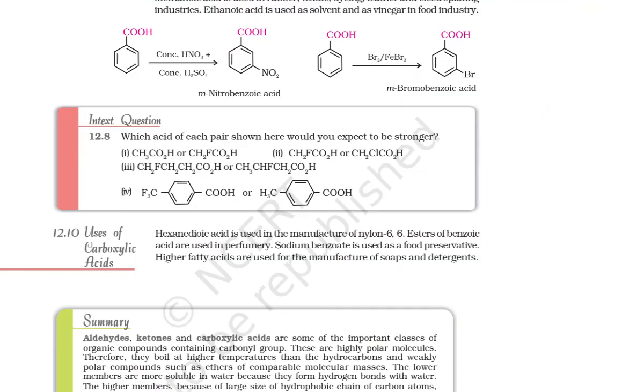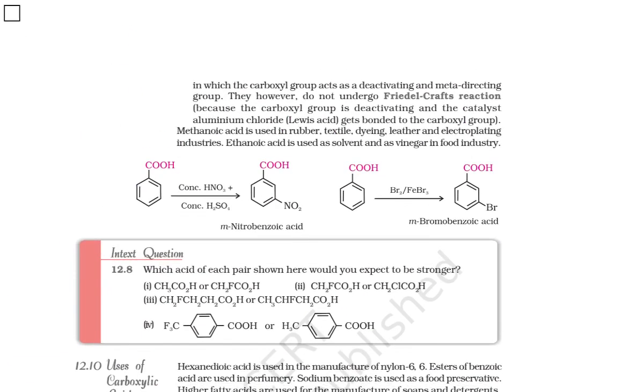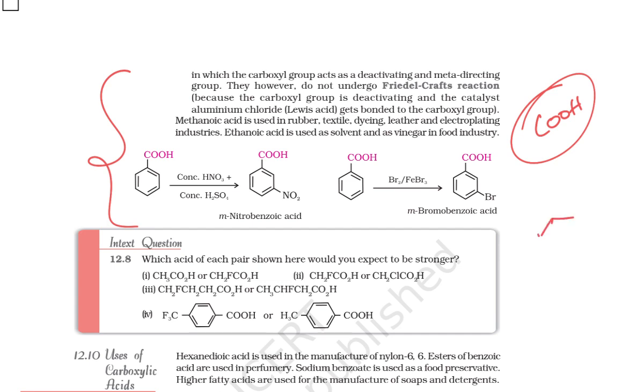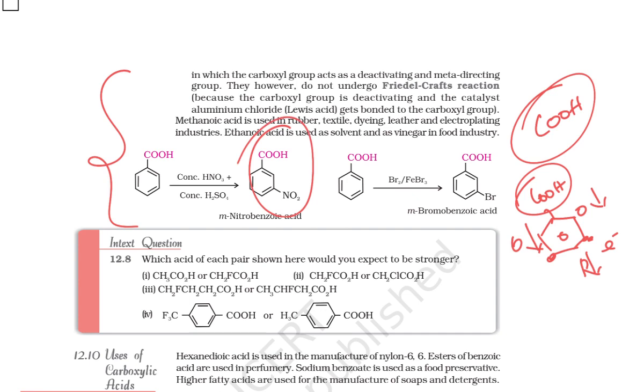When it comes to here, look here. I will explain in this simple way. As I know, the COOH group is electron withdrawing. If an electron withdrawing group is bonded with benzene, what is going to happen? At that time the electron density at the ortho and para positions decreases. So the electron rich position is the meta position. That is the reason for meta-nitrobenzoic acid,